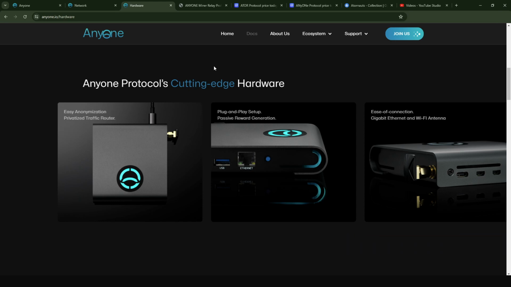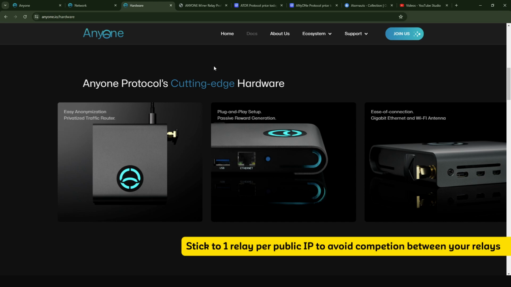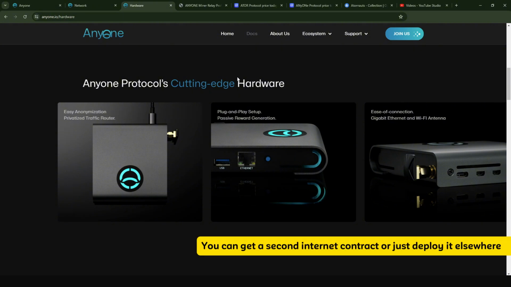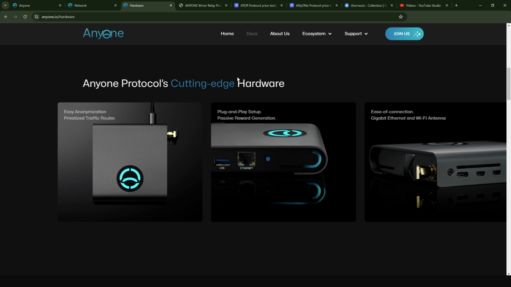I also have 2 of these hardware relays. A lot of people ask if it is possible to run multiple relays at home. Yes, it is technically possible, but it's not advised if you want to run all these relays under the same IP address. In my case, I have 2 ISPs at home, and that is why I have 2 of these relays, with each relay running on a separate ISP. If you want to have 2 relays under the same ISP, it doesn't make sense, and you're not going to get double rewards. And if you think about the whole concept of decentralization, this would technically not make sense. So if you want to purchase multiple hardware relays, make sure you either have a different place to deploy them, or a different ISP at home.